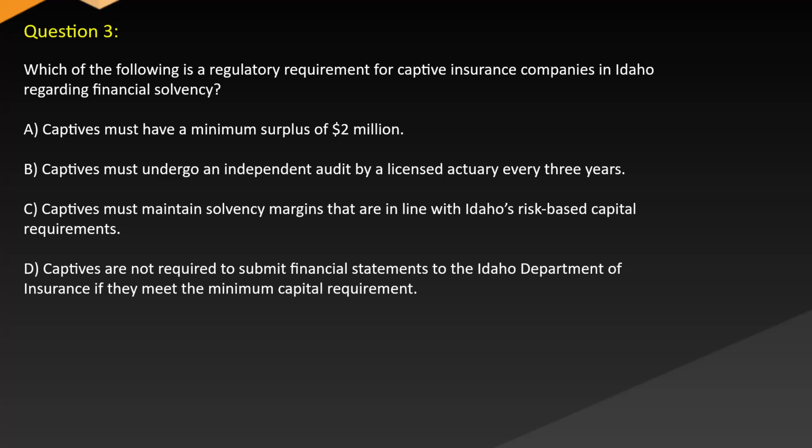Question 3. Which of the following is a regulatory requirement for captive insurance companies in Idaho regarding financial solvency? A. Captives must have a minimum surplus of $2 million. B. Captives must undergo an independent audit by a licensed actuary every 3 years. C. Captives must maintain solvency margins that are in line with Idaho's risk-based capital requirements. D. Captives are not required to submit financial statements to the Idaho Department of Insurance if they meet the minimum capital requirement.